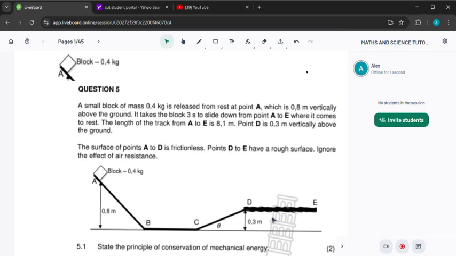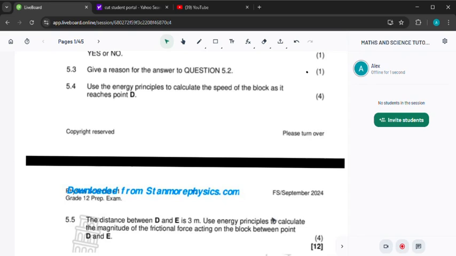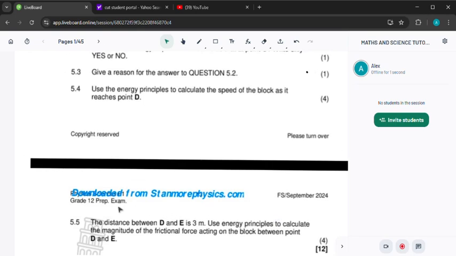And then the last question, which is 5.5, let's see what it says now. It says that the distance between D and E, so let's go back to our sketch.